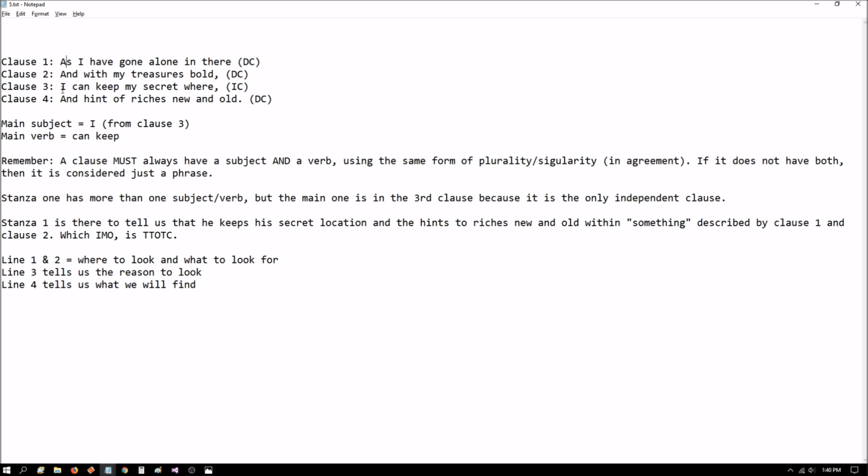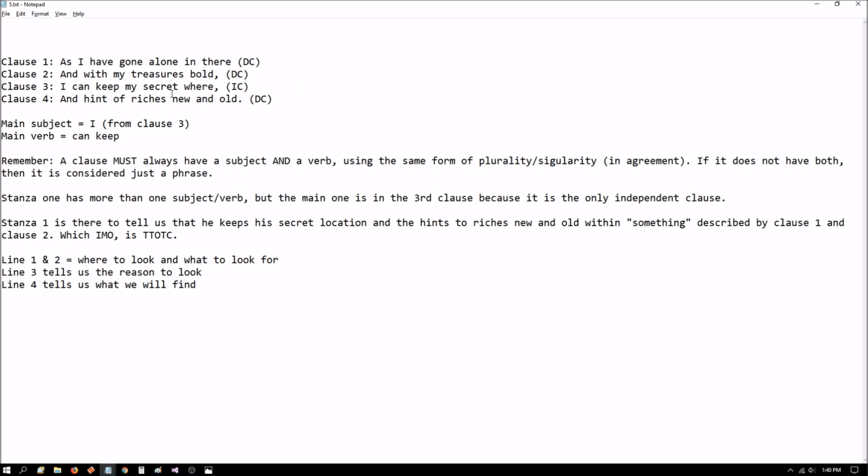Now we get to the next line. I can keep my secret where? That is a dependent clause. We could cut this out and put that as a sentence. It stands on its own. I could keep my secret where? Or I could keep my secret there. I could keep my secret, in the tree. It doesn't matter. That is a complete thought. It's an independent clause. Now the next line, again, conjunction, and hint of riches new and old. That is a dependent clause. And in this case, it's dependent on the rest of the stuff above it.